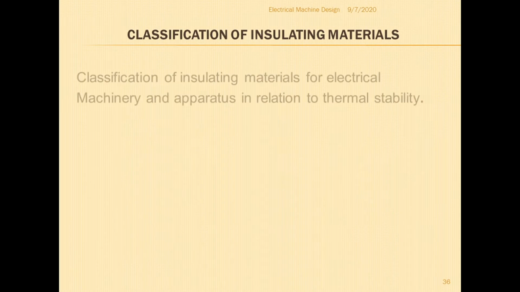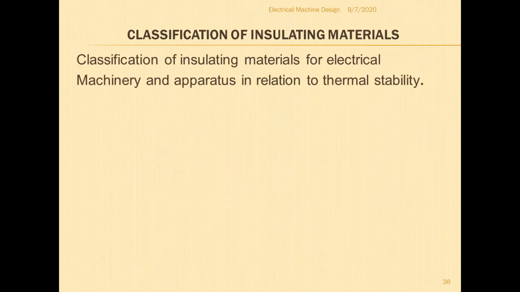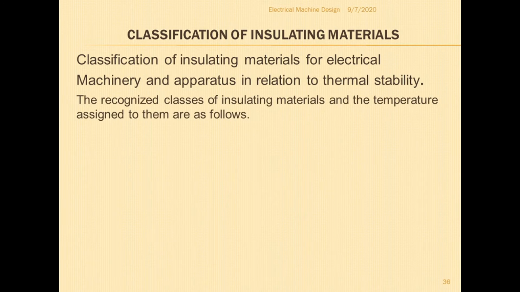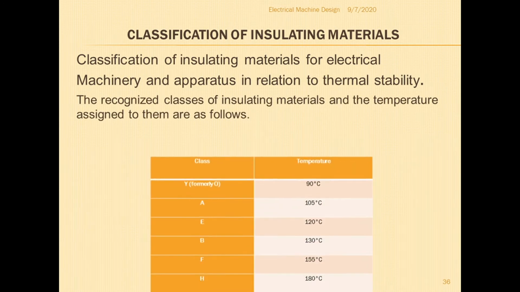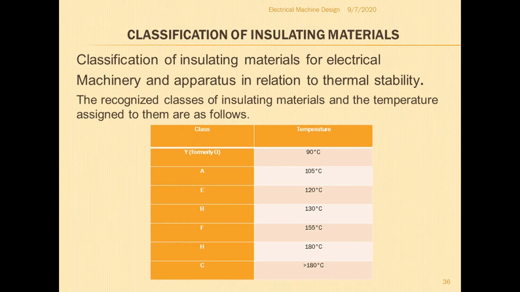Now this is very important from the examination point of view: the classification of insulating materials. This is the classification of insulating materials for electrical machinery and apparatus in relation to thermal stability. Based on temperature and thermal stability, the classification is done. The recognized classes of insulating materials and the temperatures assigned to them are as follows. This table is very important. You have to write it in the exam when asked for the classification of insulating materials.